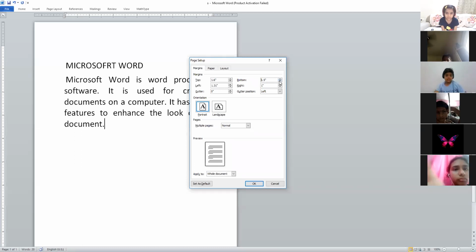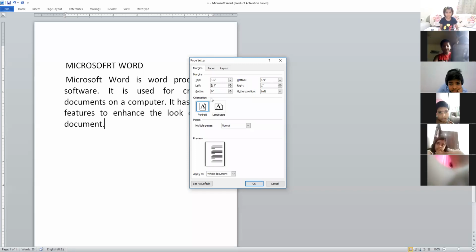Same way, bottom also. You can click on these arrows and choose it. Left also works the same way. You will click on the spin boxes and you can see the left margin in the preview. It is selected now 2.7. Each click of 0.1 shifts it towards the right side. Same way right also.